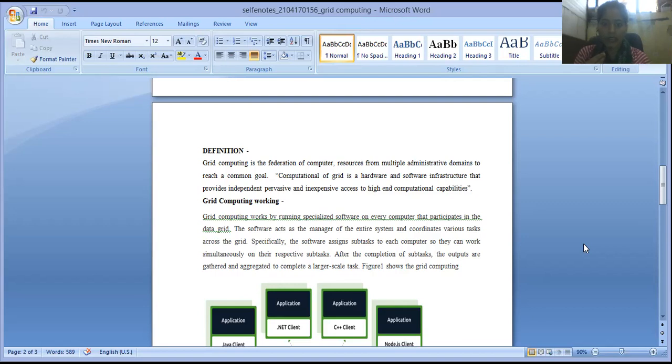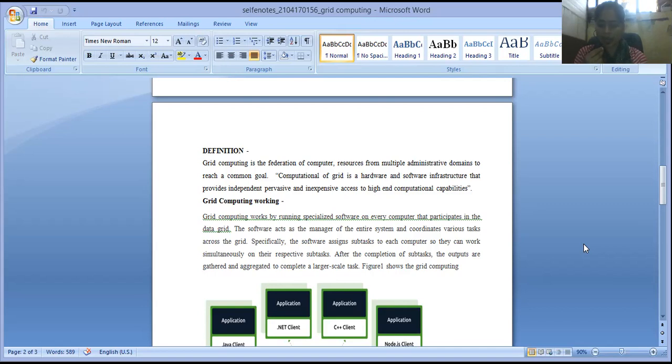Okay, so all the data which is used for performing this task is known as grid data. The software which acts as the manager of the entire system coordinates various tasks according to the grid. These are the softwares performing the role of a manager to manage your data and the entire activity.